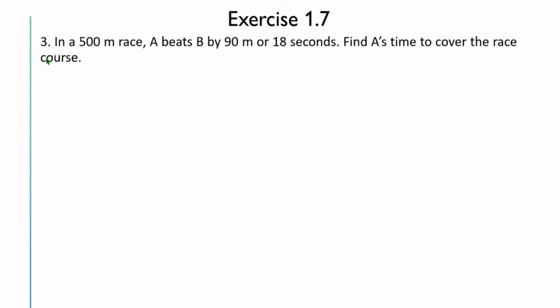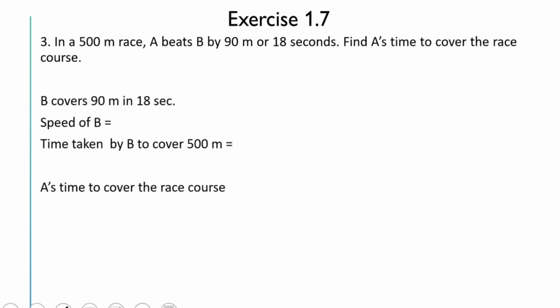Next question. In a 500-meter race, A beats B by 90 meters or 18 seconds. Find A's time to cover the race course. So it is given A beats B by 90 meters or 18 seconds.